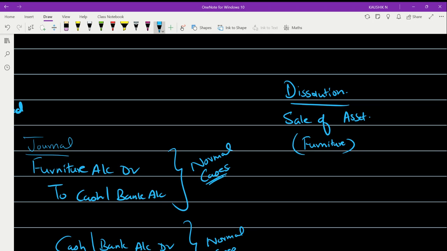This is an asset which you are selling and you are going to get some value out of it. In dissolution, you know that the most important account to be prepared is realization account. So all the assets and liabilities will be routed through the realization account. So when you are going to sell any asset or when you are going to take away any asset, you are not going to show that particular asset account at all.